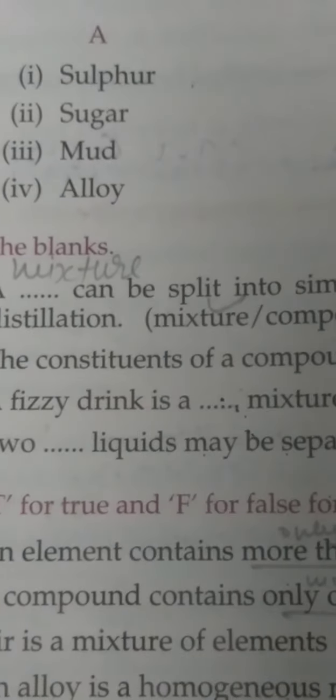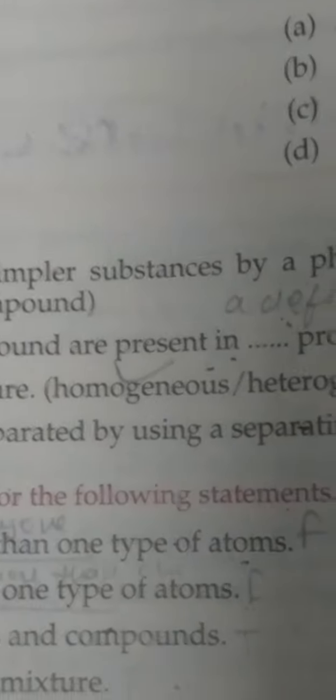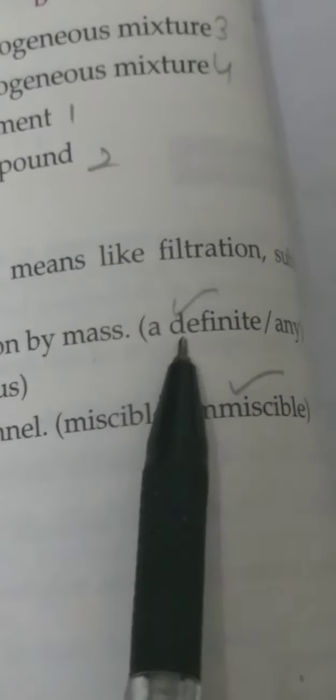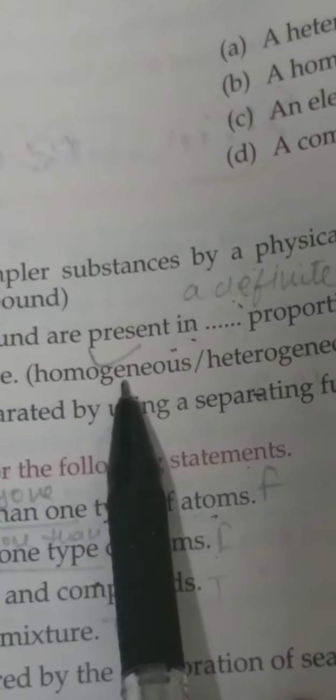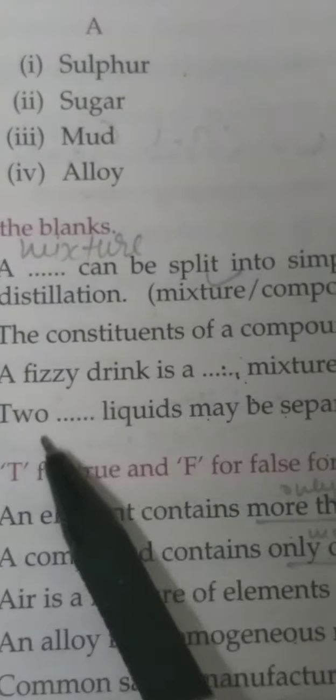Second, the constituents of a compound are present in dash proportion by mass, a definite. Third, a fizzy drink is a dash mixture, homogeneous. Fourth, two dash liquids may be separated by using a separating funnel. Immiscible. Immiscible means two liquids which are not dissolved in each other.